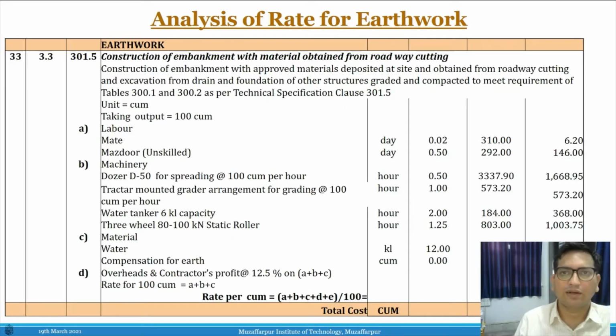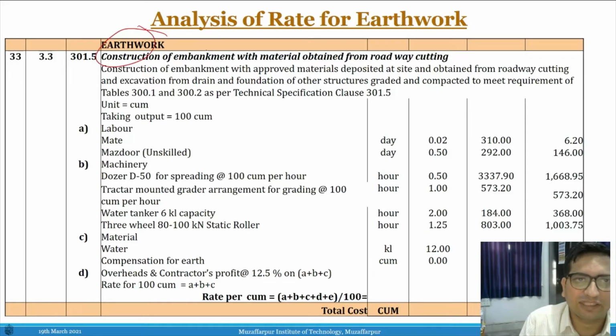So we have already seen the analysis of rates by CPWD, and you might remember that we had different components for the same. Here we are trying to have the construction of embankment with the material obtained from roadway cutting.